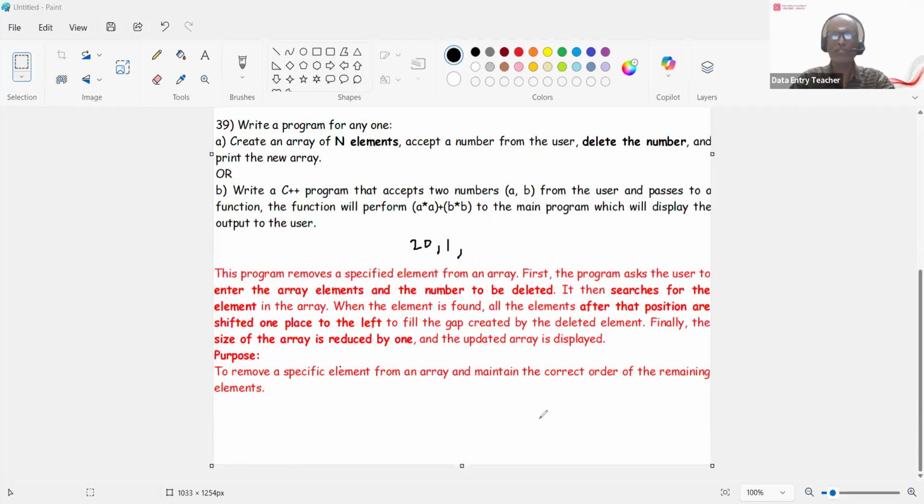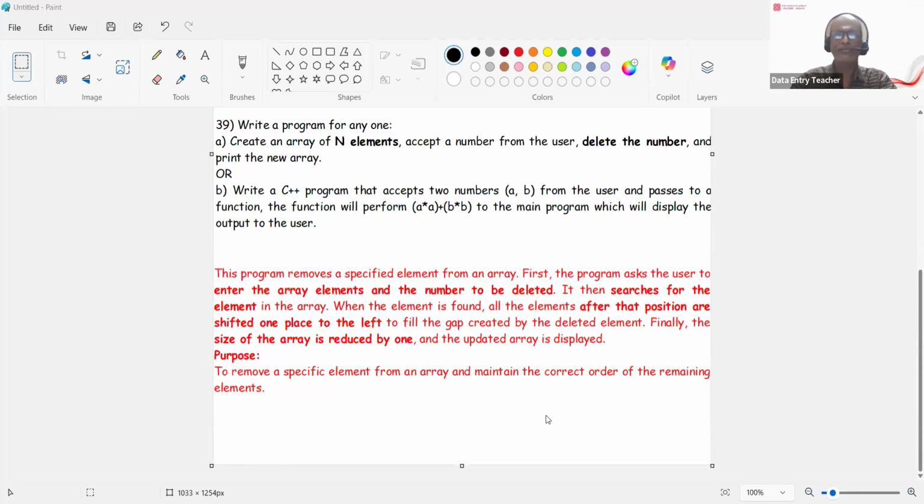Before the first program, let me tell you what the second program is. In the second program, you accept two numbers A and B, and then you perform the function A times A plus B times B. You have to write a function and then call the function through the main. This is what you're doing. So let's see the first program.